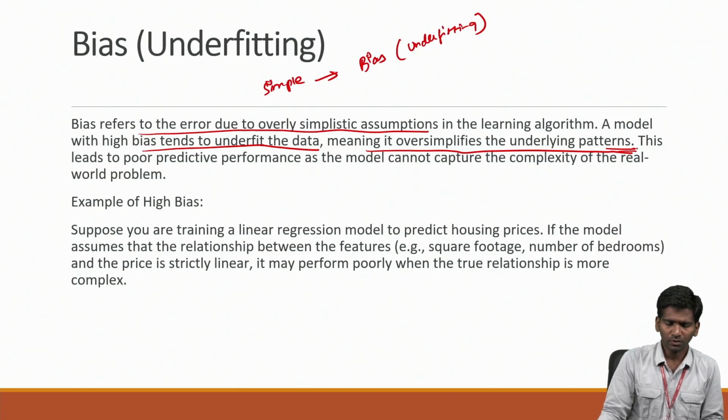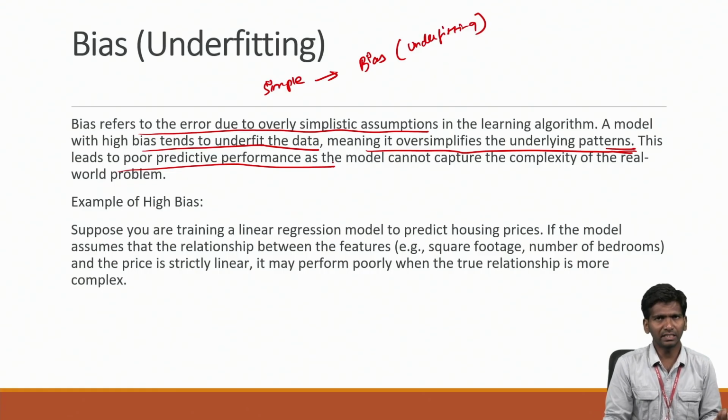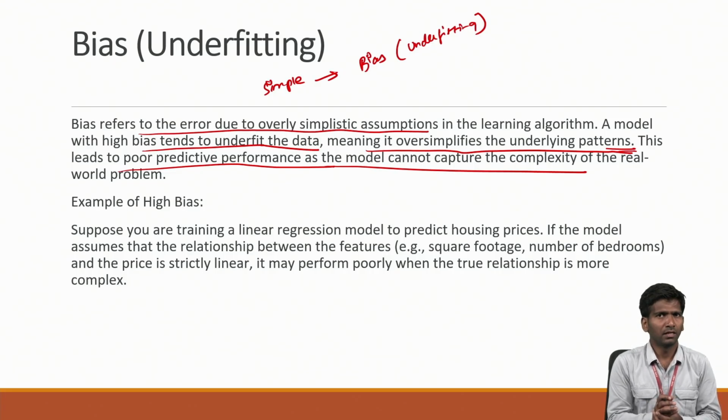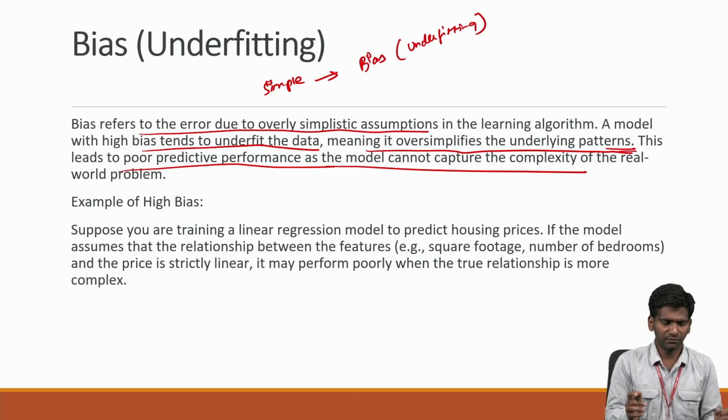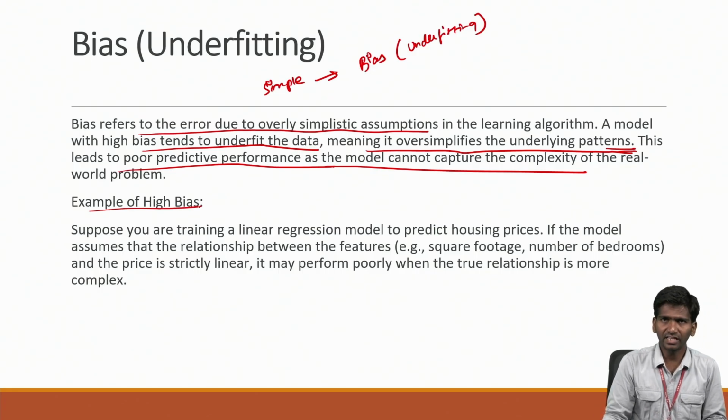If the training leads to poor prediction performance, that indirectly leads to poor performance, since the complexity of the information cannot be captured because the architecture is too simple. That is, it is not capable of handling more information and the exact information. So, an example of high bias. You can take a real life example of high bias.